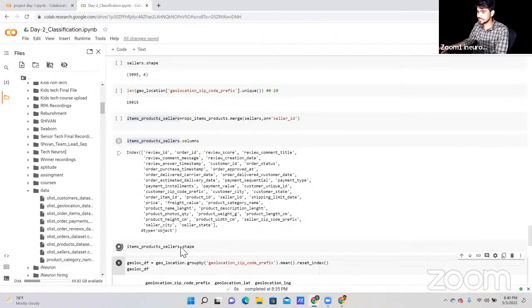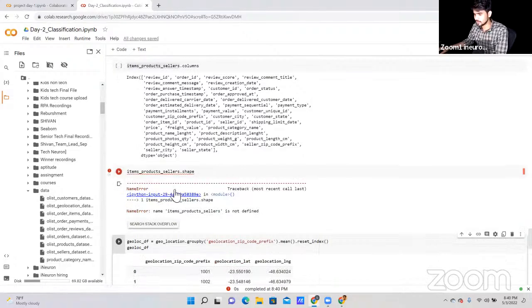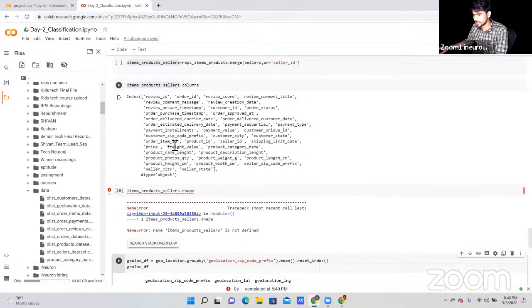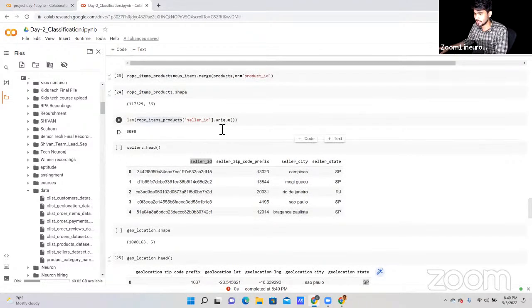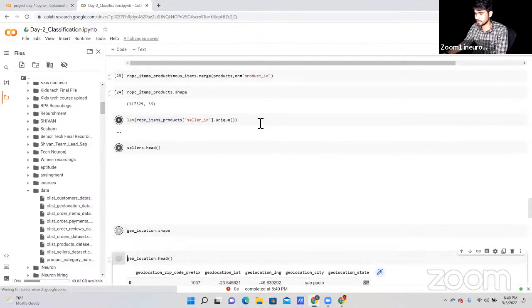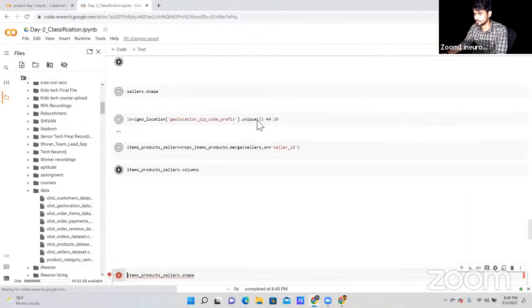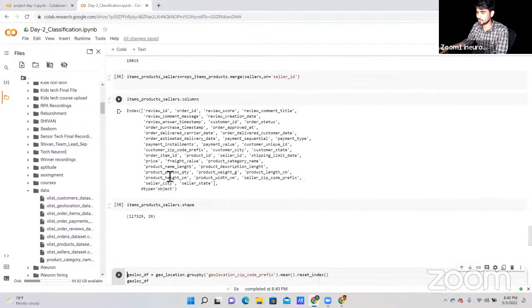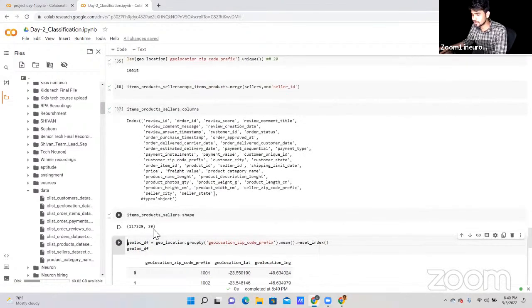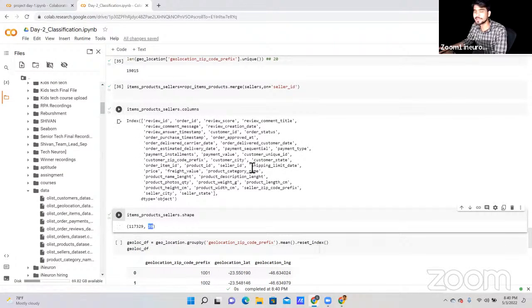As you can see, okay, seller is not defined. So let me rerun the cells that I have not run till here. Now it worked. So now as you can see, in total we have 39 columns and 1,17,329 rows.